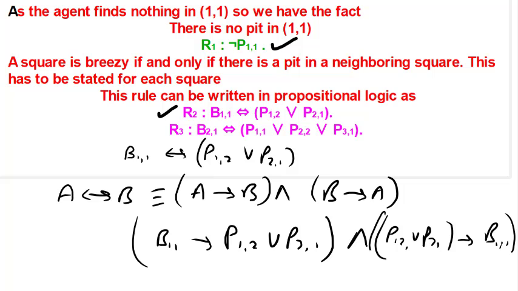So both are implying each other, therefore this is a biconditional. If there is a pit in 1 2 or 2 1, then we will have breeze, and if there is a breeze, that means there is a pit in 1 2 or 2 1. So this is the rule.